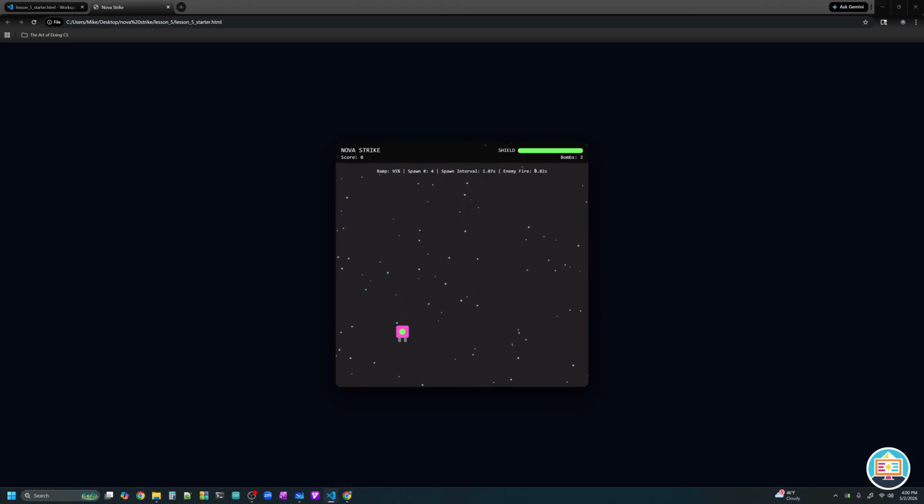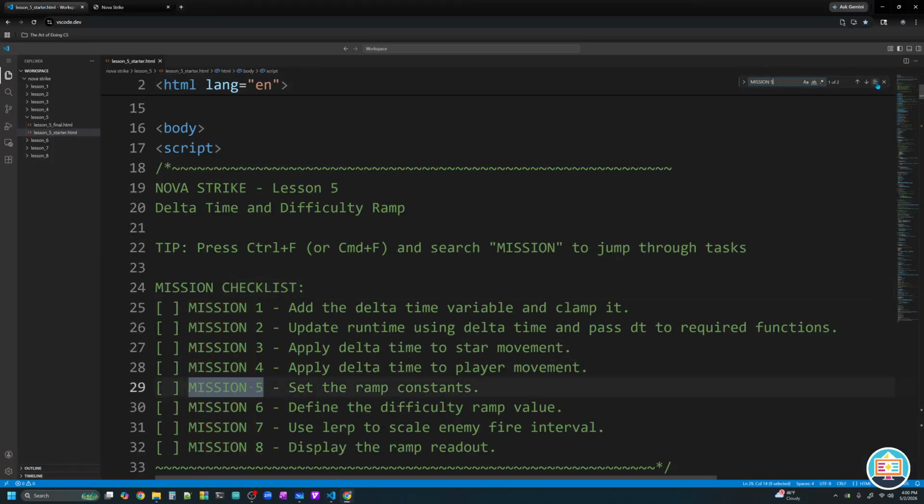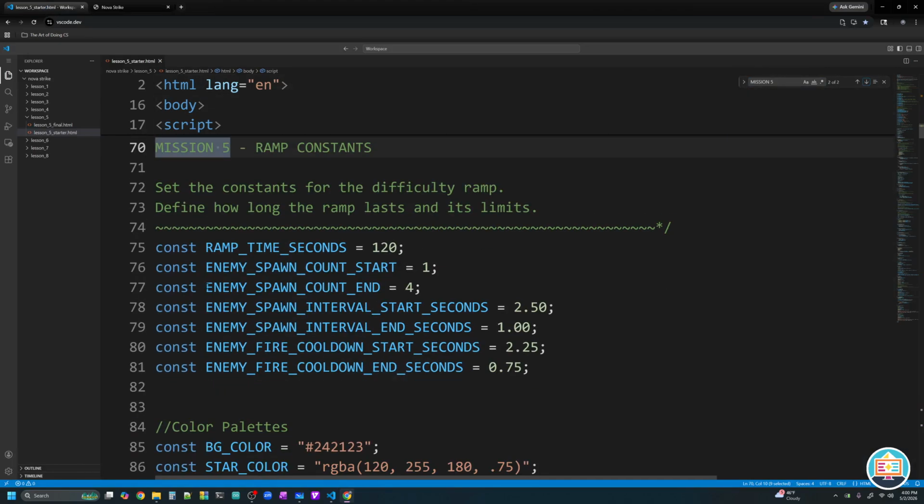Okay, so our ramp system is now at 95% of the way there, and we're going to hit 100, and we should see all of our max values. So when our ramp is at 100%, our spawn number is 4, our interval is every single second, and our fire rate is at 0.75 seconds. Those numbers correspond exactly with what we set in mission number 5 for our ending values: a spawn count of 4, an interval of 1 second, and a cooldown of 0.75 seconds.